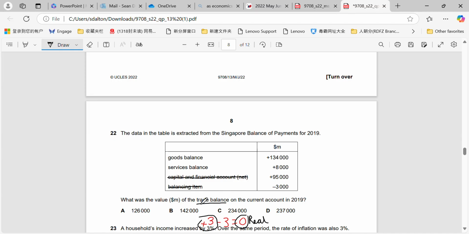But for the trade balance, it's very simply the trade balance in goods plus the trade balance in services. So if they're both positive figures, 134 and 8,000, then we just add those two up together, and that will give us 142,000 as a positive figure. Trade is goods and services. Okay, and remember the other components of the current account consist of the primary income and the secondary income, and we need to add all of those together too in order to get our current account balance.